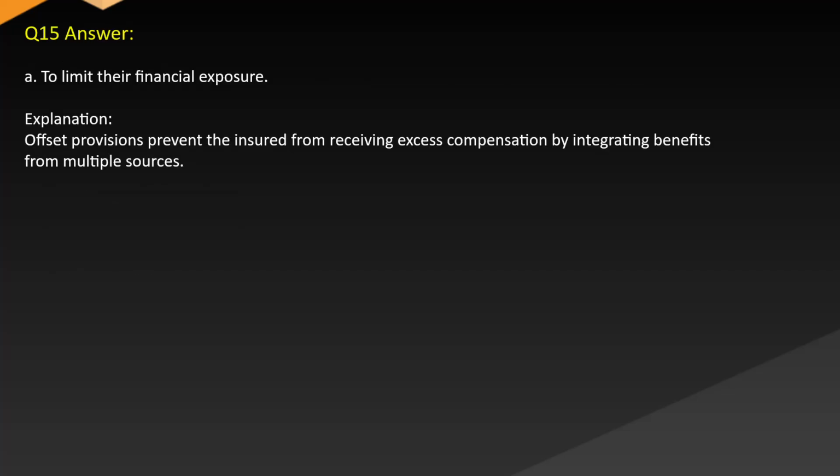Answer A. To limit their financial exposure. Explanation: offset provisions prevent the insured from receiving excess compensation by integrating benefits from multiple sources.